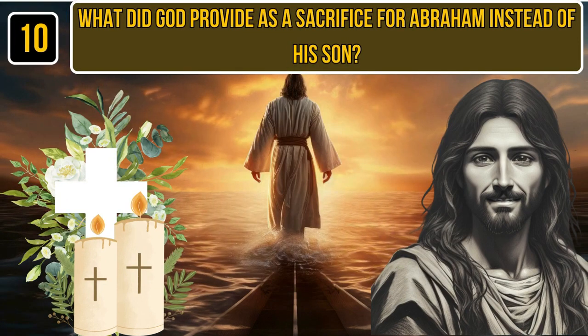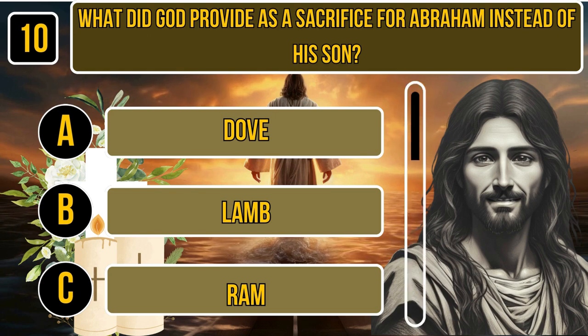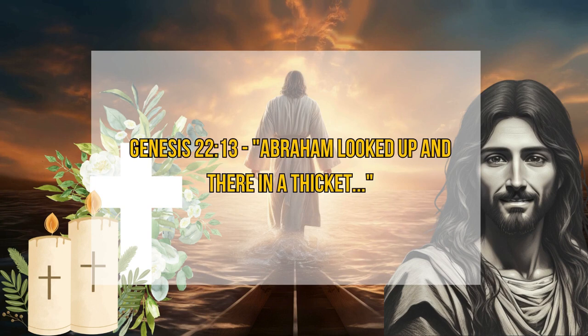10. What did God provide as a sacrifice for Abraham instead of his son? A. Dove. B. Lamb. C. Ram. Time for thinking. The correct answer is ram. Genesis 22:13. Abraham looked up, and there in a thicket.